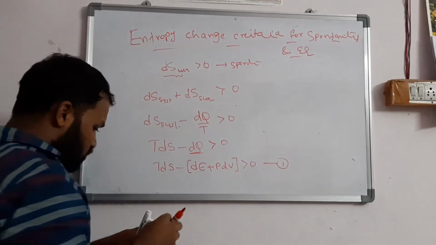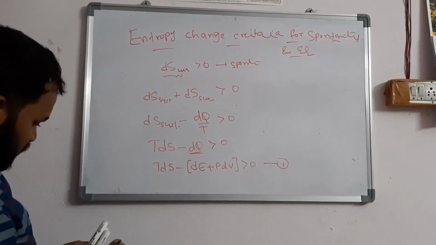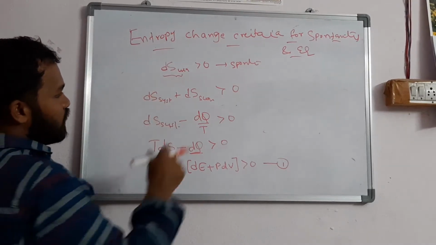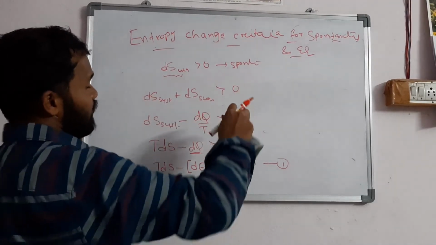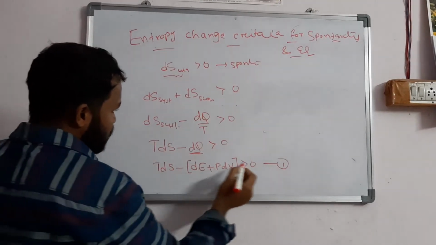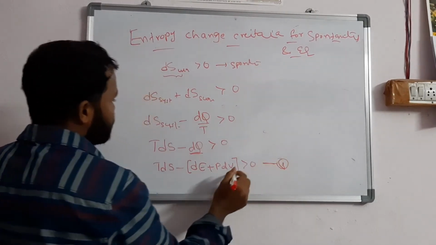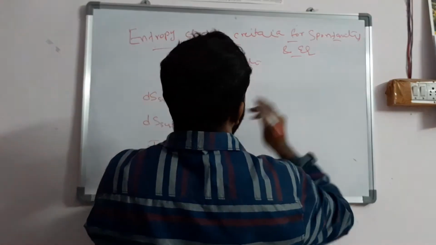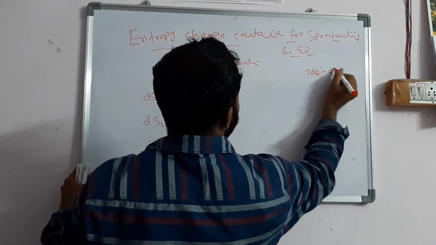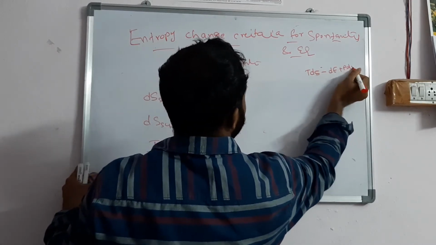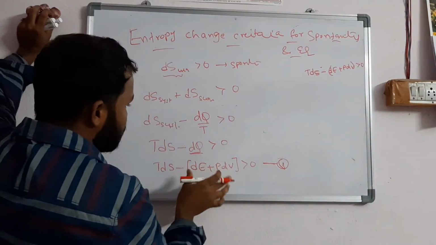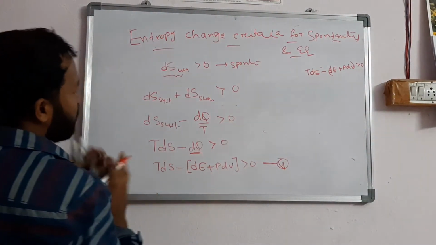Based upon this equation only we calculate the remaining terms for the spontaneous process, like entropy, Helmholtz energy, Gibbs free energy and enthalpy. So first we need to be aware of this: TdS minus (dE plus PdV) is less than 0. First we need to check the terms; we need to convert our equation into this form, then we will proceed.